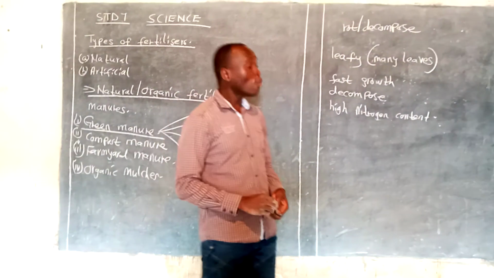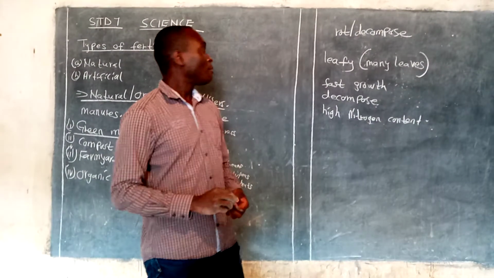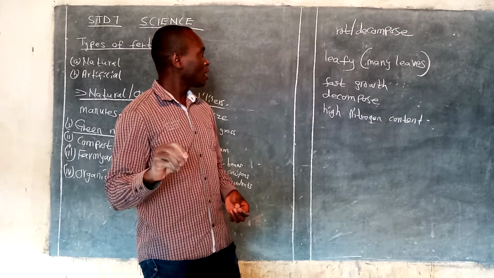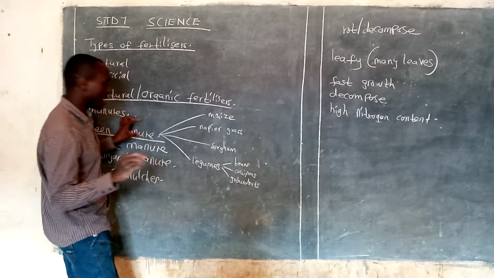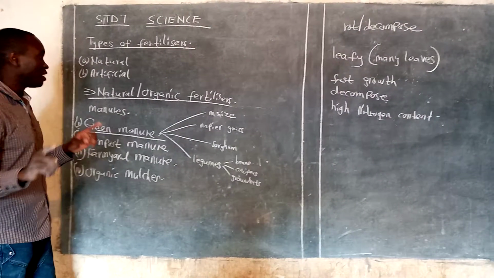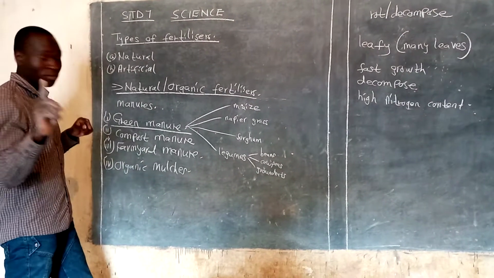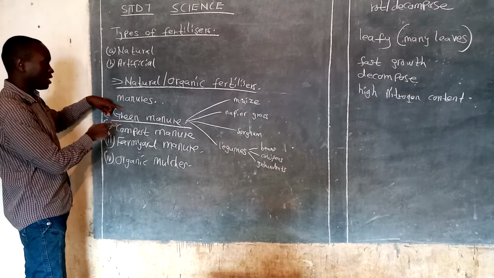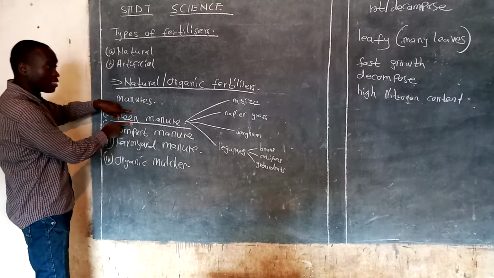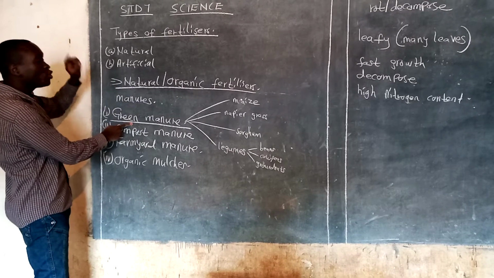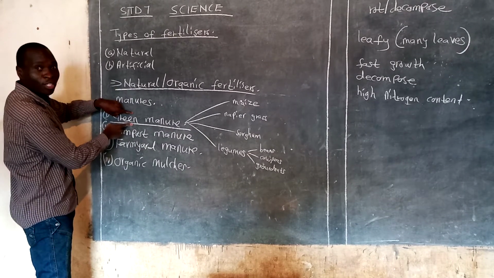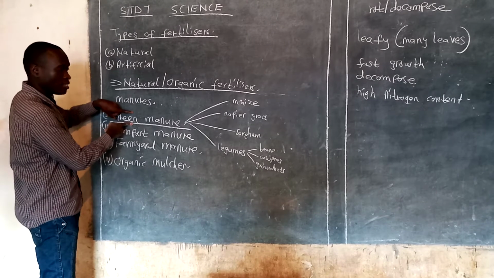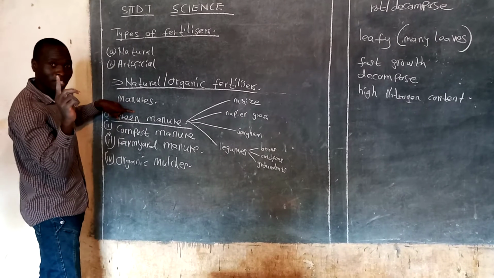Those are some of the qualities of plants to be used in making green manure. Number one, they should be legumes, leguminous plants in most cases. And you know examples of leguminous plants.